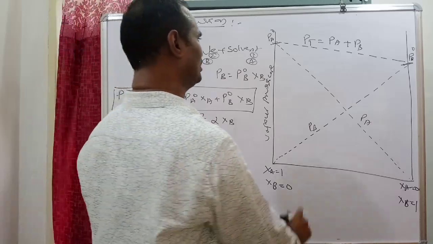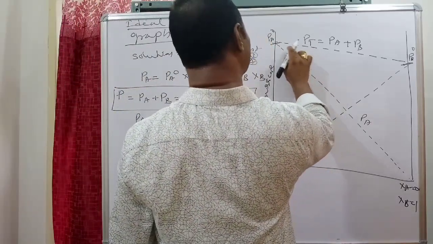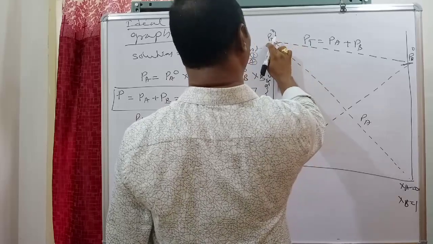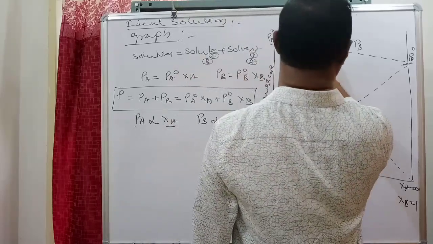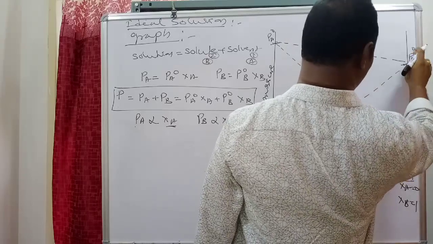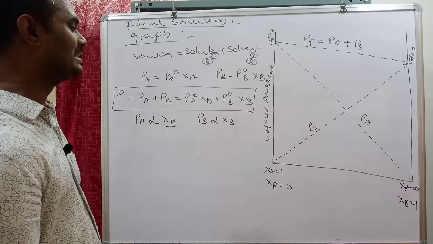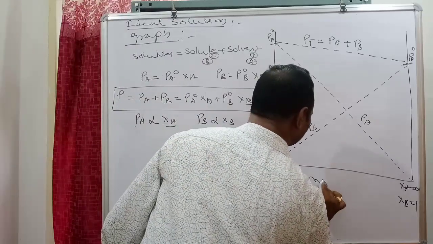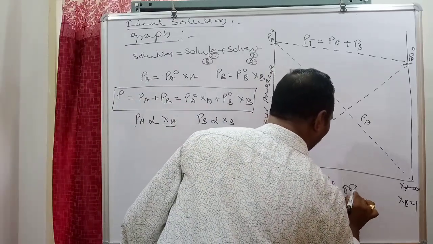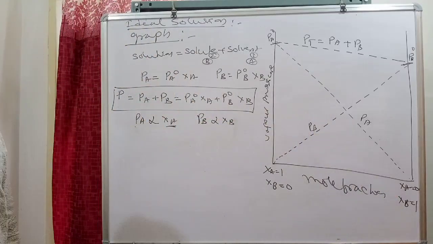The total vapor pressure of the solution when it is maximum is equal to P naught A. The total vapor pressure of the solution when it is minimum is equal to P naught B. Is it clear? So this is the graph, mole fraction versus vapor pressure of the solution.